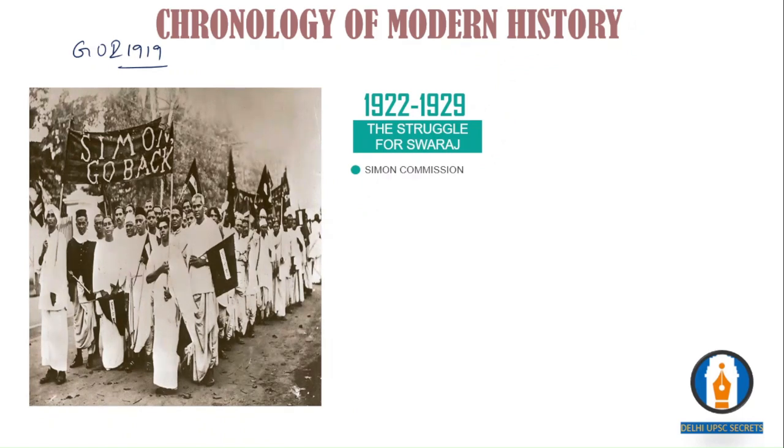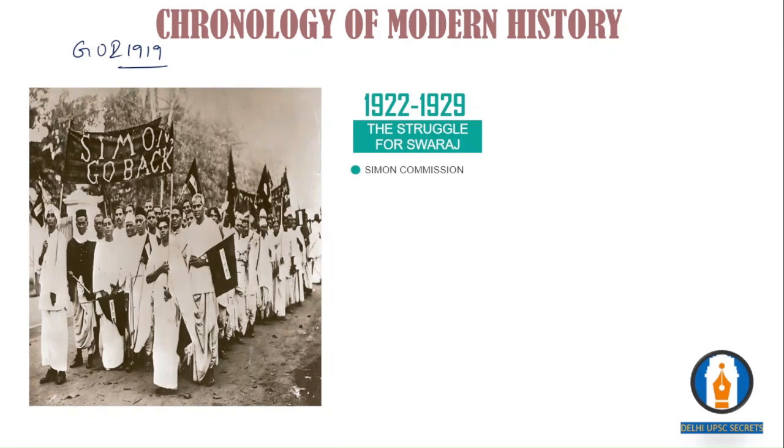They want to introduce and showcase some good things within them, and they started the Simon Commission. They set up the Simon Commission in 1927 itself with all 7 British members. This outraged Indians, because if you want to study or analyze the government functions within India, you need to include Indian people as well, because by then most of the Indians were educated also. So you should include Indian people. There were INC leaders as well.